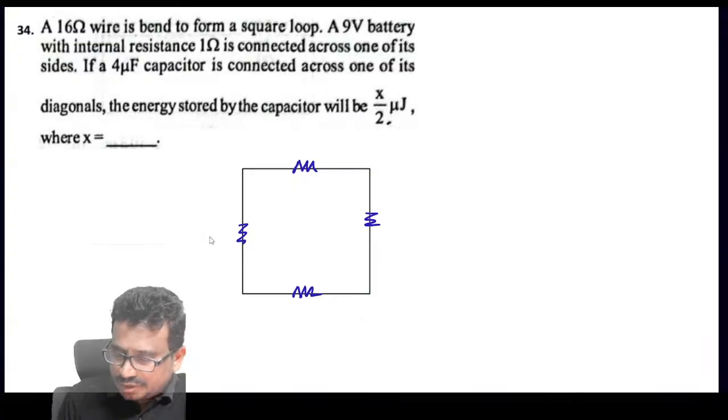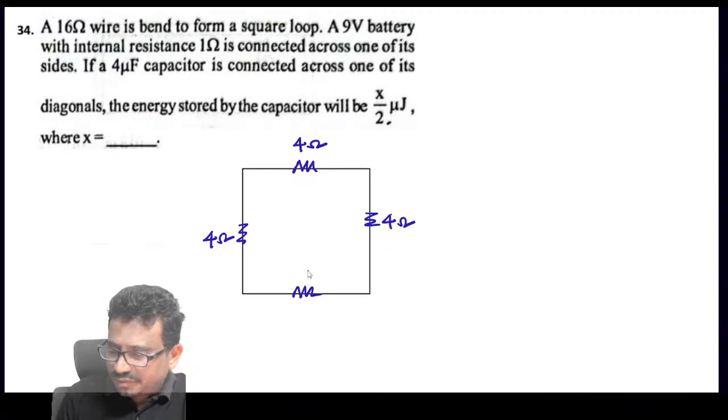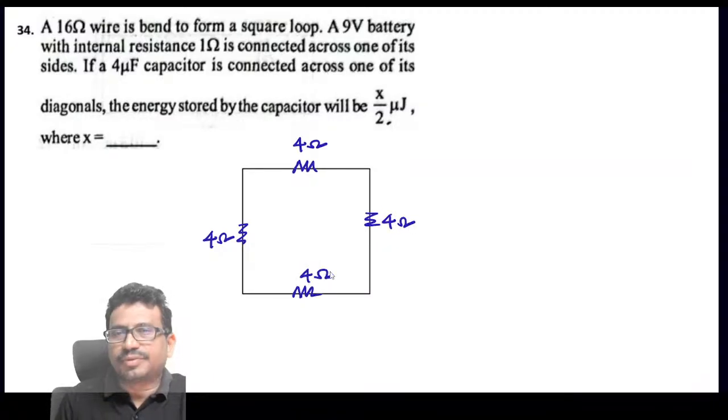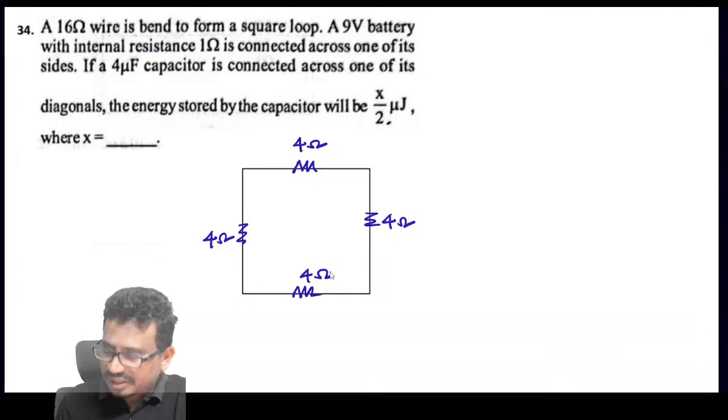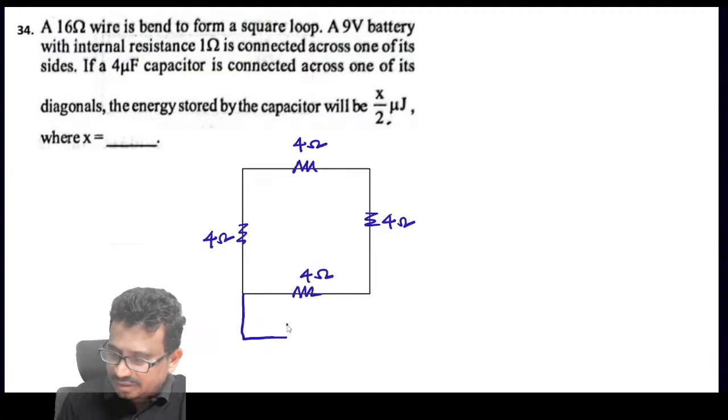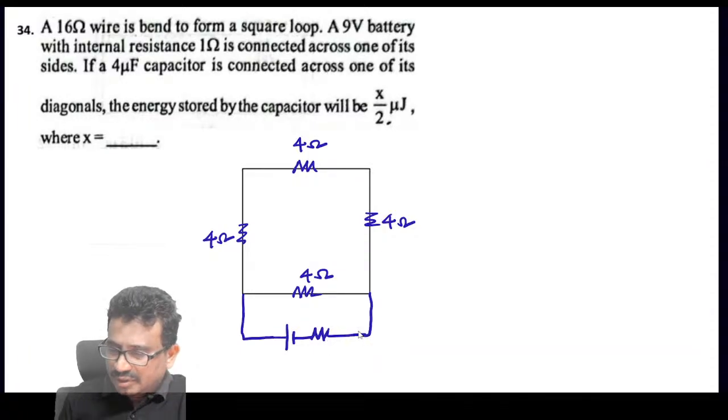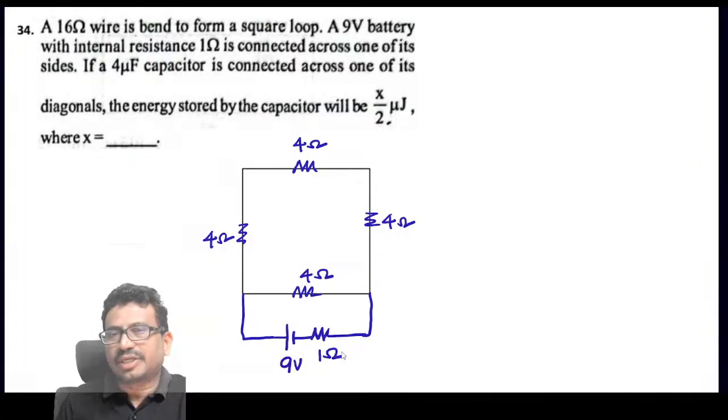So this value is 4 ohms, and this value 4, this value 4, and this value is also 4. A 9 volts battery with internal resistance 1 ohm is connected across one of its sides. So let us consider this 9 volts battery is connected with the internal resistance of this battery, which is 1 ohm. They connected like this.